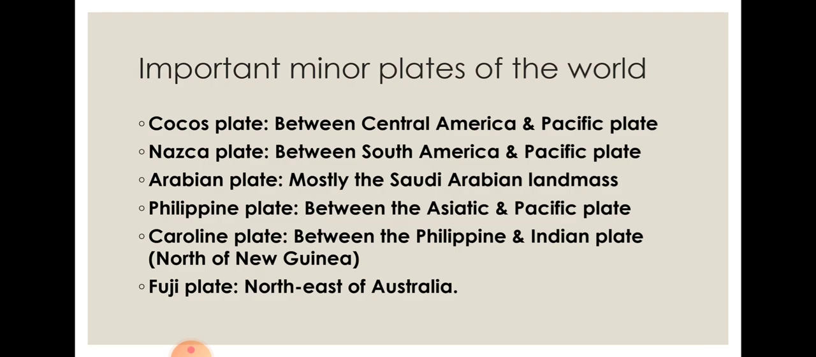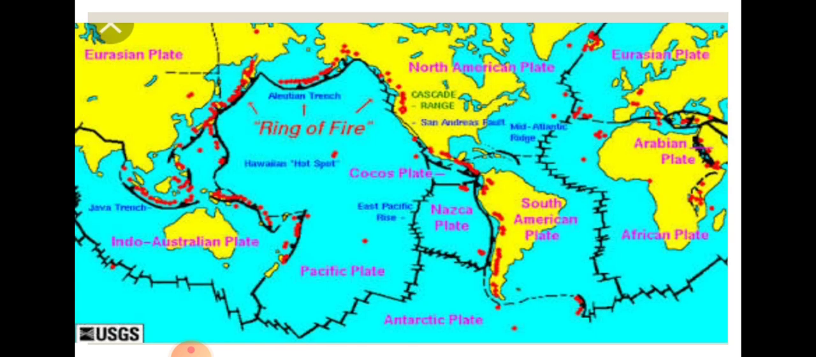The Cocos plate is located in between Central America and the Pacific plate. The Nazca plate is located between South America and the Pacific plate. The Arabian plate is the Saudi Arabian landmass only. The Philippines plate is located in between the Asiatic and the Pacific plate. The Fiji plate is to the northeast of Australia.